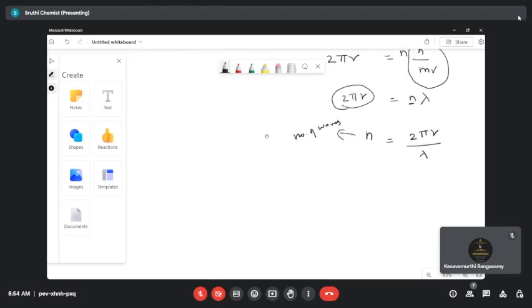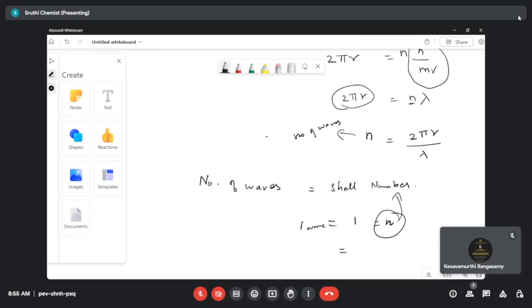So if that electron is at rest, or we can say standing waves, then at the standing waves, a very important relationship: number of waves is equal to n, that means the shell number. Number of waves is equal to shell number. That means if your electron is in the first shell, then of course n value is equal to 1. Here I am representing the shell number. Then how many waves are in the first shell? Of course, it is one wave.